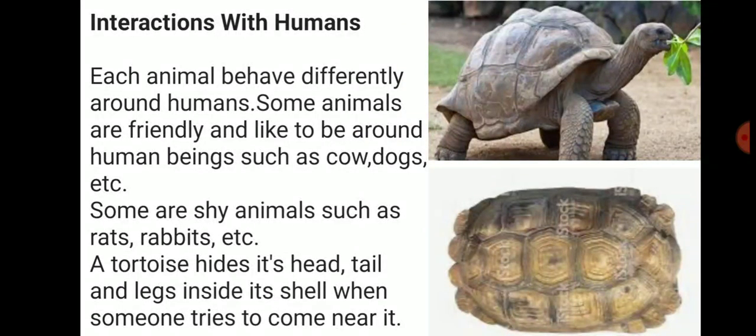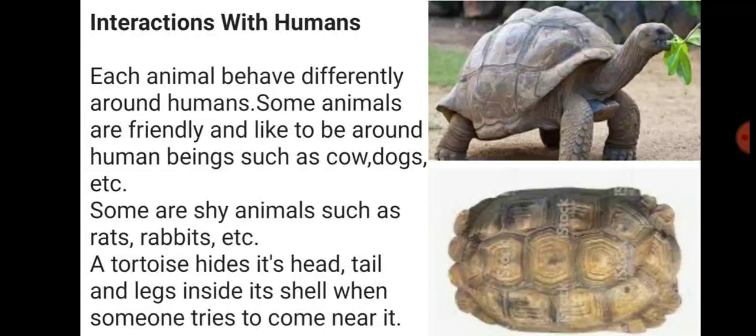Interaction with humans. Each animal behaves differently around humans. It is true, students. See, if a lion sees a human, it will behave differently. But if a dog sees a human, it will behave differently.